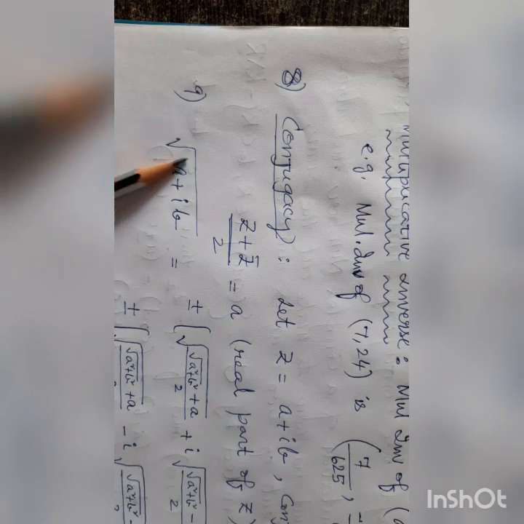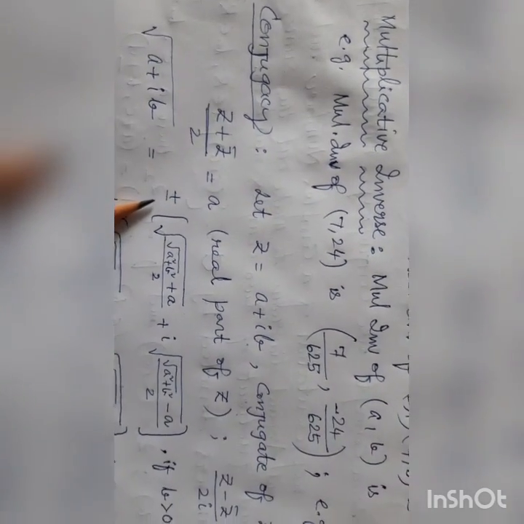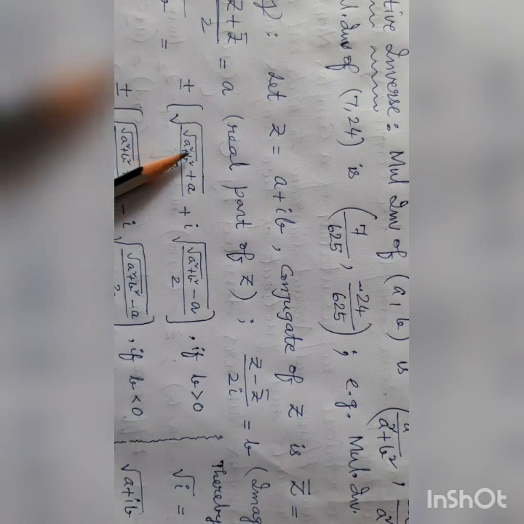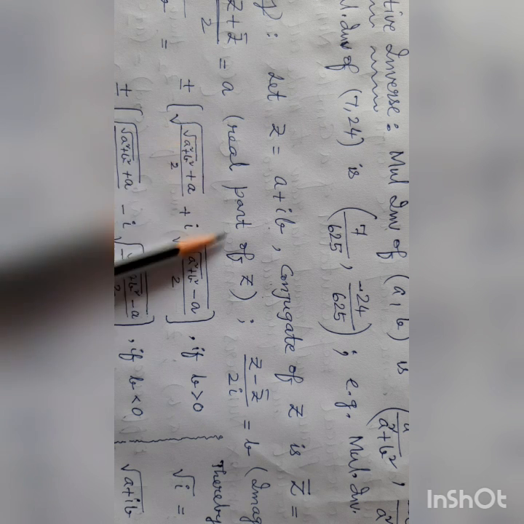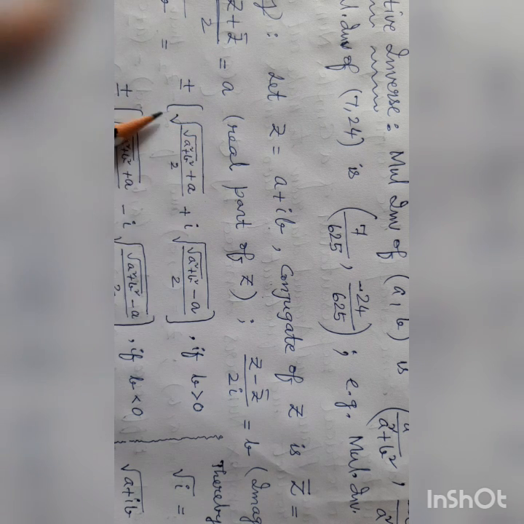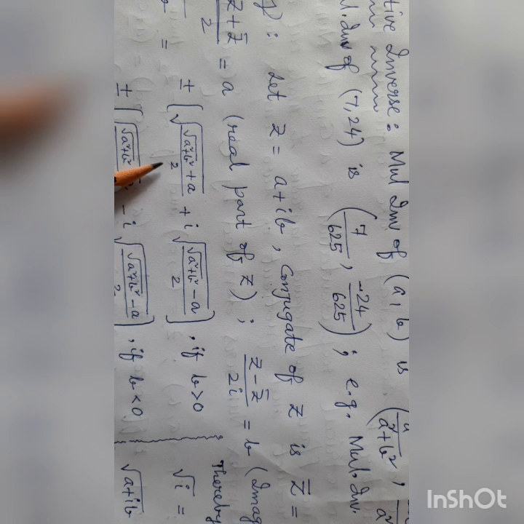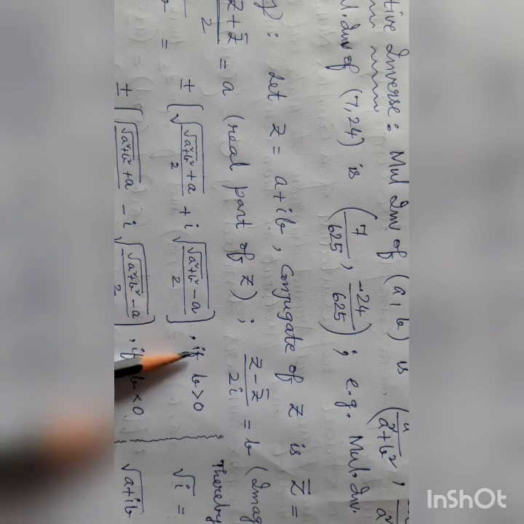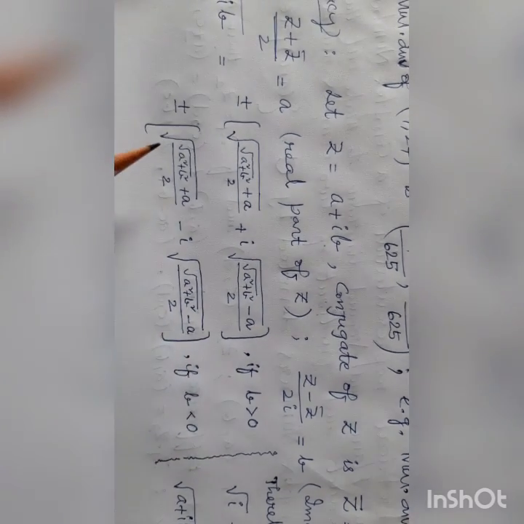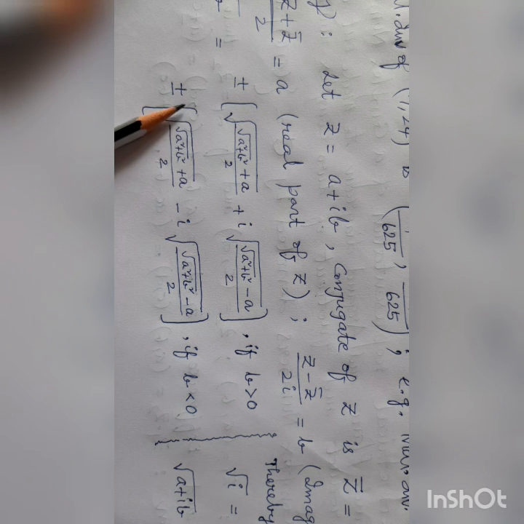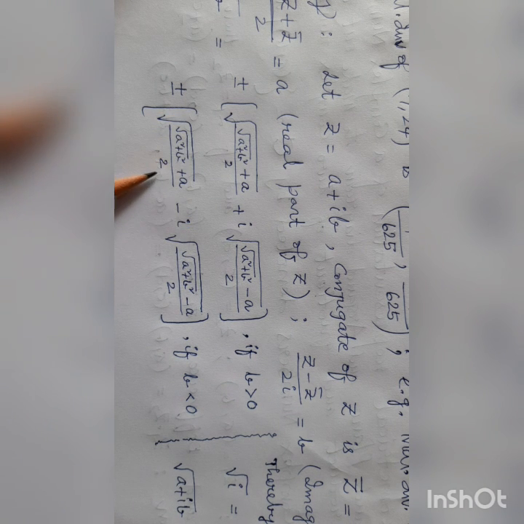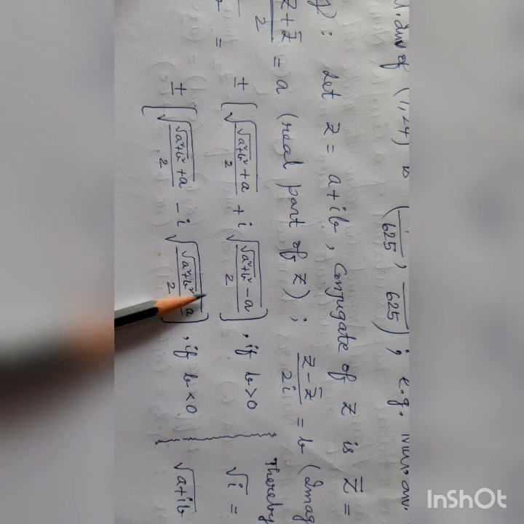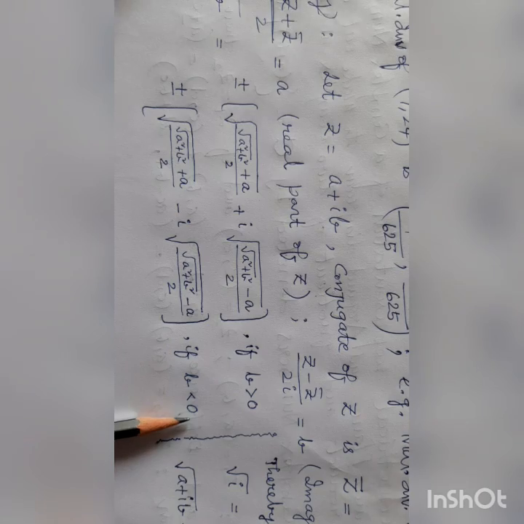Next, the square root of a plus ib equals plus or minus [root of ((√(a² + b²) + a)/2) plus i root of ((√(a² + b²) − a)/2)] if b greater than 0, and plus or minus [root of ((√(a² + b²) + a)/2) minus i root of ((√(a² + b²) − a)/2)] if b less than 0.